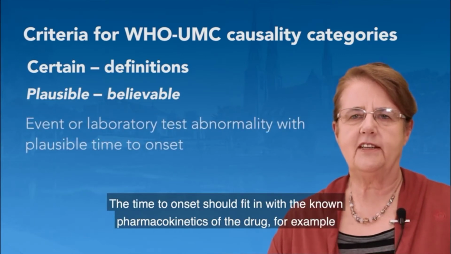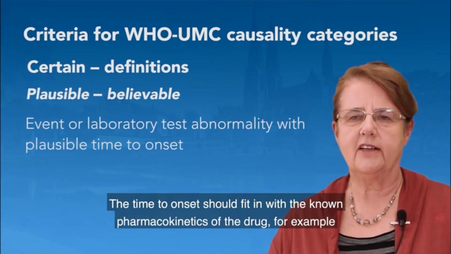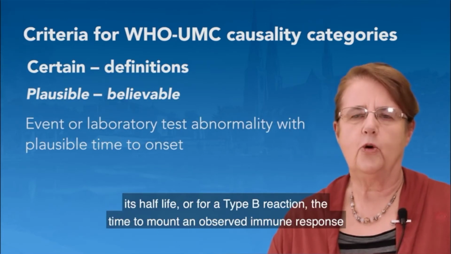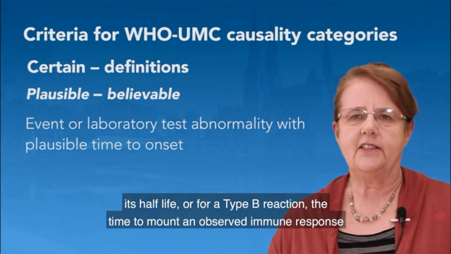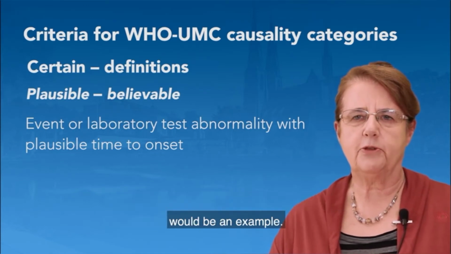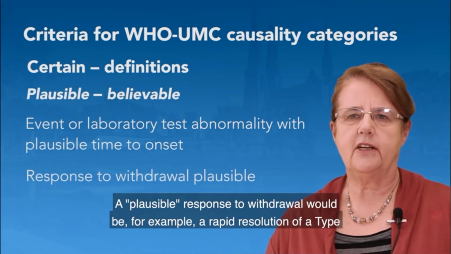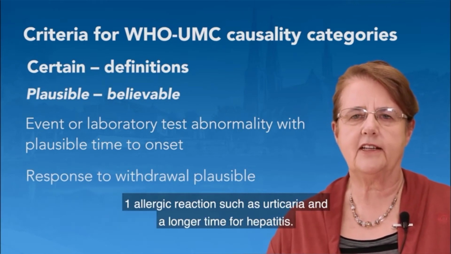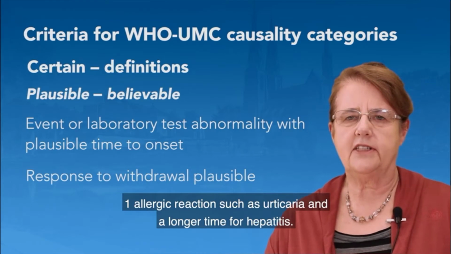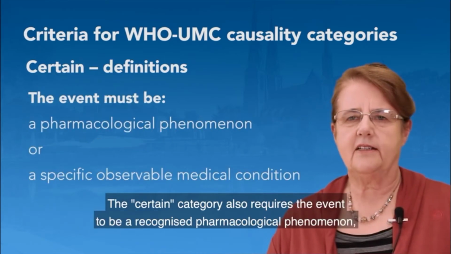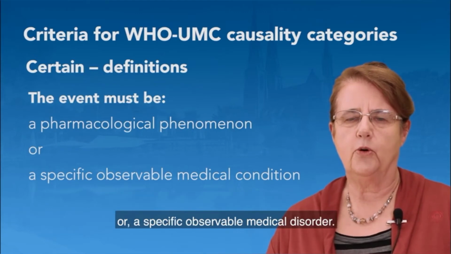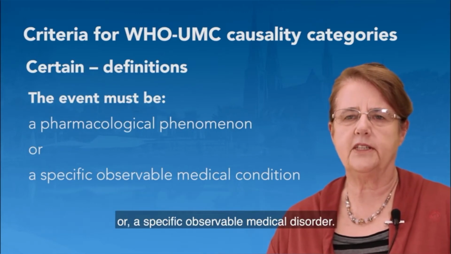The time to onset should fit in with the known pharmacokinetics of the drug, for example its half-life, or for a type B reaction, the time to mount an observed immune response would be an example. A plausible response to withdrawal would be, for example, a rapid resolution of a type 1 allergic reaction such as urticaria and a longer time for hepatitis. The certain category also requires the event to be a recognized pharmacological phenomenon or a specific observable medical disorder.